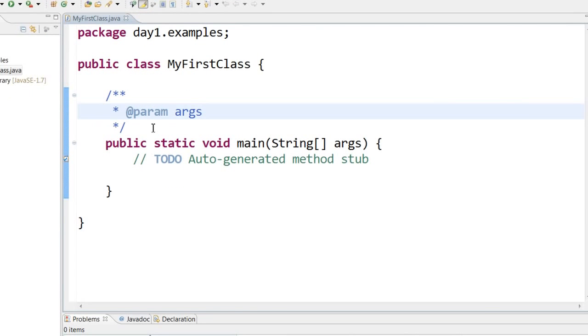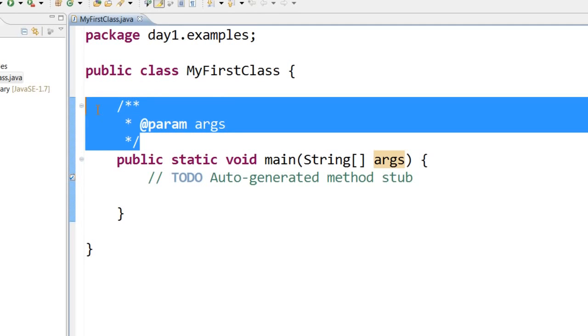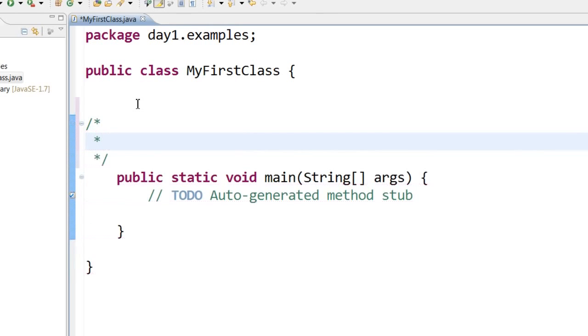Now before writing any program, we have to learn how to write comments. Comments are useful in describing a particular program. For example, I am planning to learn Java, so I want to write a comment. So let me delete these things. Now to write a multi-line comment, all you have to do is put the slash sign, asterisk, press enter. This will be a multi-line comment like this.